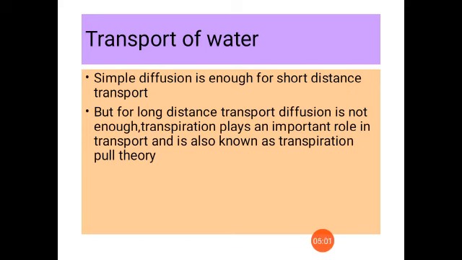over such a long distance. So there is another theory, known as the transpiration pull theory, that explains the transport of water. Transpiration pull theory is the most accepted theory which explains the ascent of sap. What do you mean by ascent of sap? The upward conduction of water is called what? Ascent of sap. First of all, it has to be absorbed from where? From the soil, isn't it?